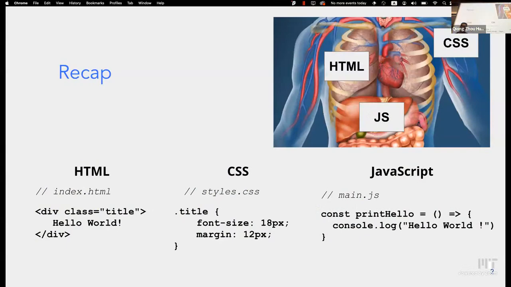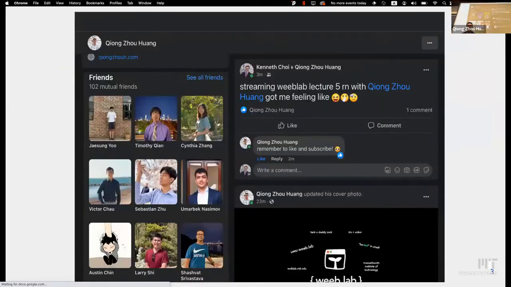So before we dive into React, let's go through what we've learned so far. We've learned about HTML, which is kind of like the structure of the website, the bones of the website. We have CSS, which is how you style the website, like its skin, and JavaScript, which is the functions that make your website interactive. So using the tools that we've learned, let's look at Facebook.com. This is my Facebook feed.